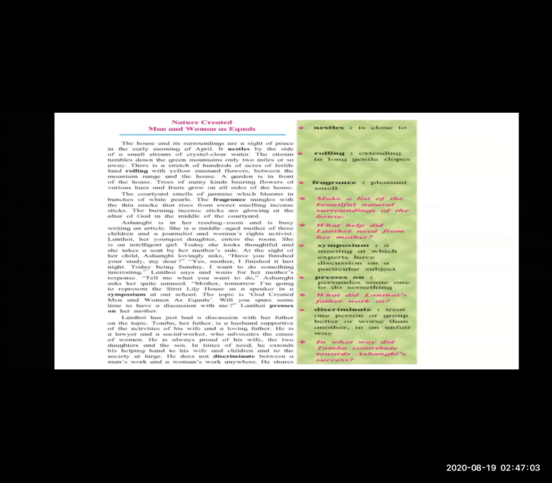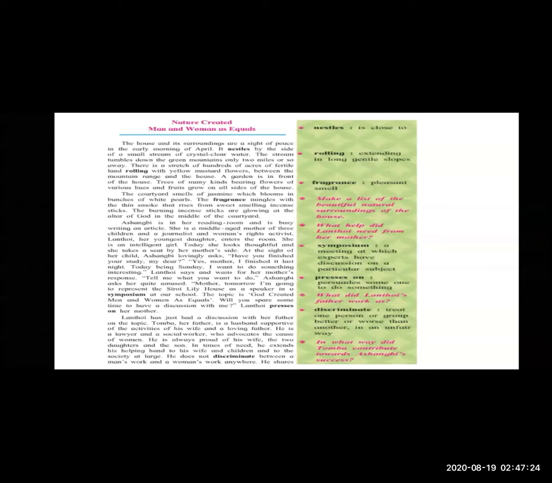The stream tumbles down the green mountain only 2 miles or so away. Tumbles means falls. There is a stretch of hundreds of acres of fertile land rolling with yellow mustard flowers.